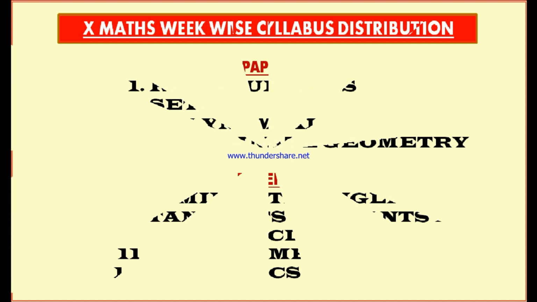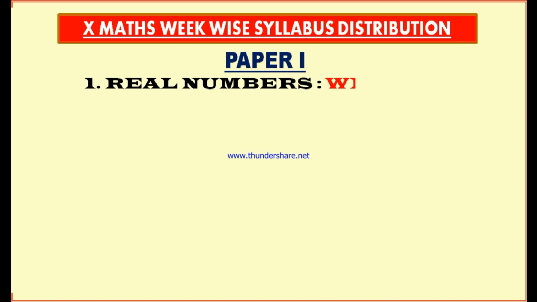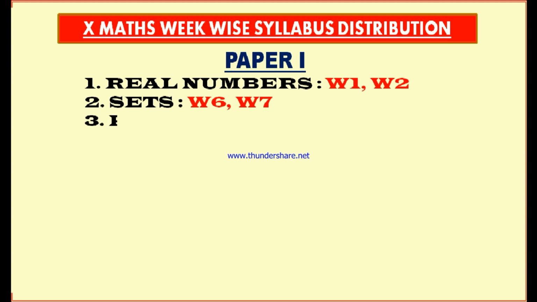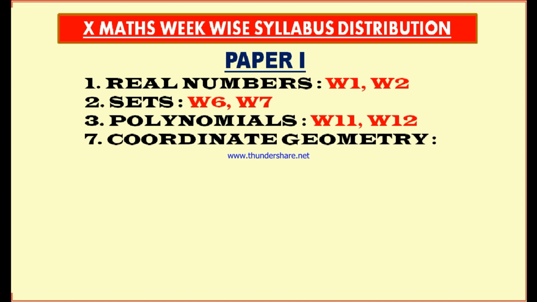Dear children, now let us look at the 10th class week wise syllabus distribution. This is paper 1, the first chapter, real numbers. This chapter is to be dealt with in the first week and the second week, whereas the second chapter, sets, is to be taken up in 6th week and 7th week. The third chapter, polynomials, is to be done in 11th week and 12th week, and the 7th chapter, coordinate geometry, is to be taken up in 15th week, 16th week, and 17th week.